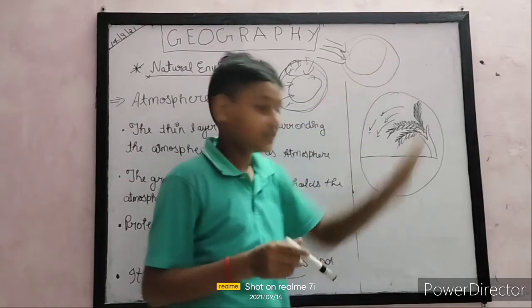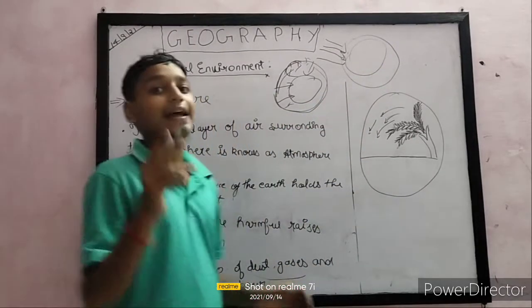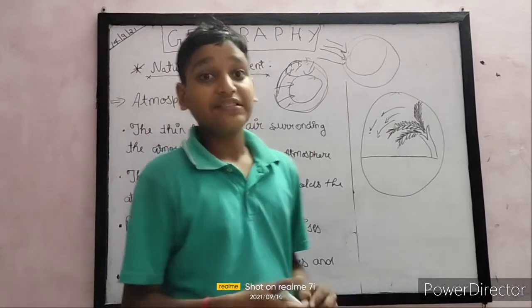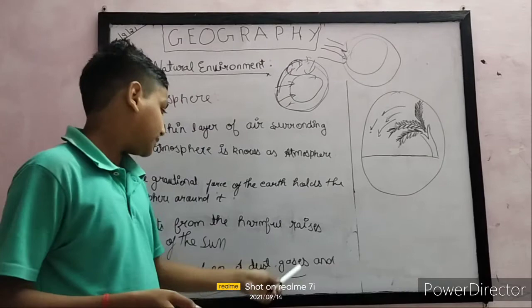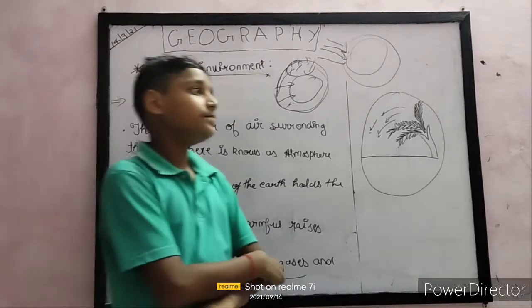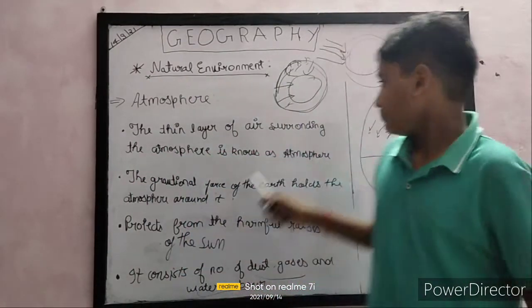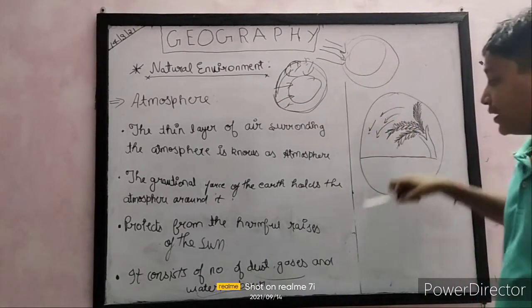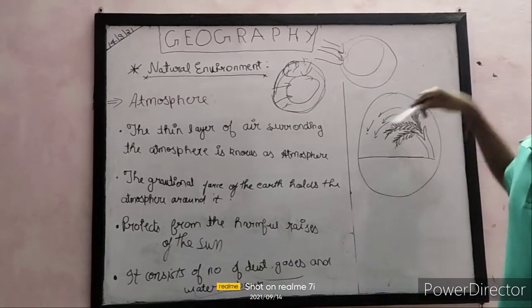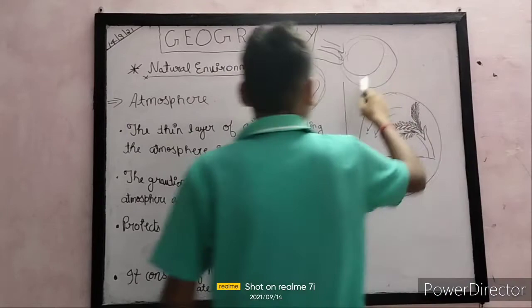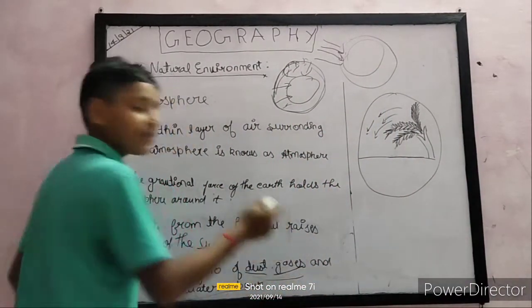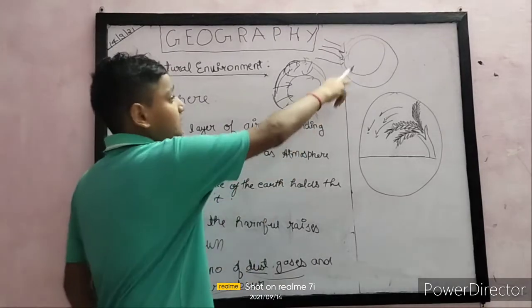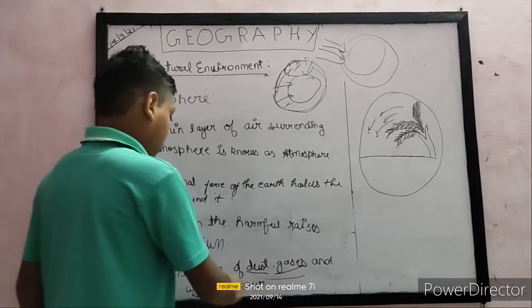The dust particles contain gases like nitrogen and carbon dioxide, which are released from heavy vehicles, engines and ships. And there is water vapor. When water is heated, the gaseous form of water comes into the atmosphere. So it consists of a number of gases. Many gases are mixed with water vapor in the atmosphere.